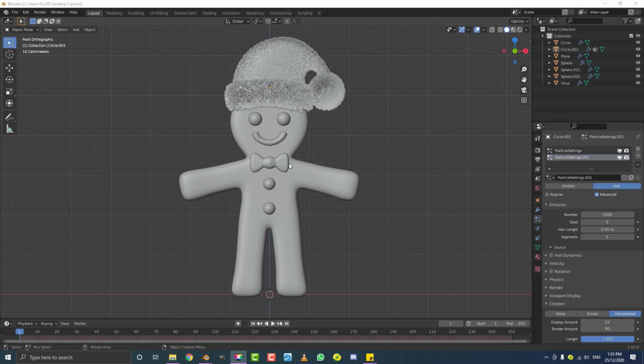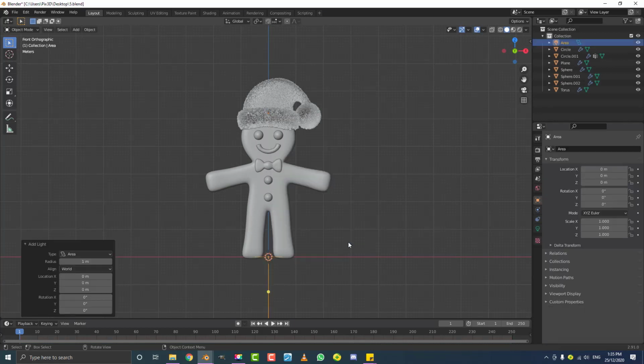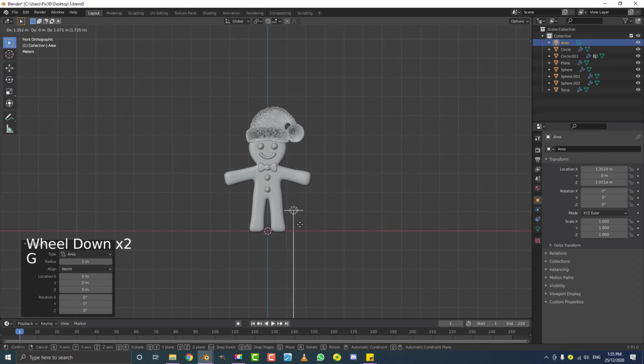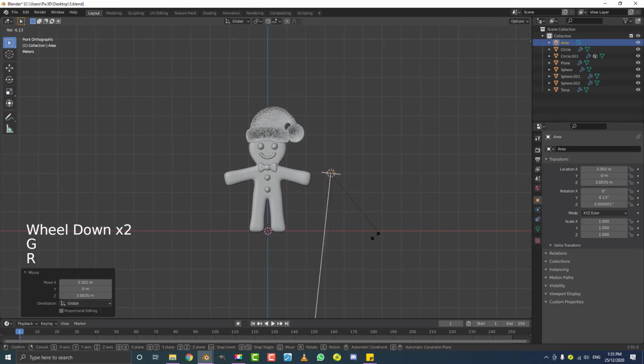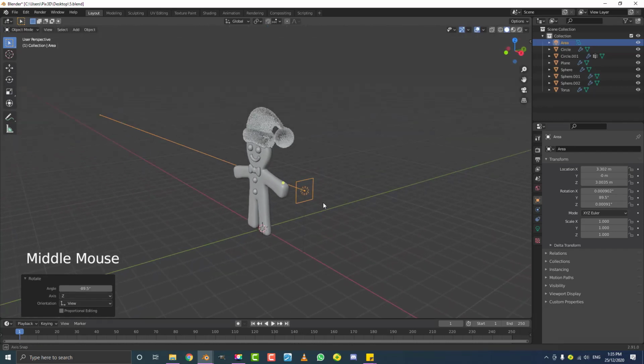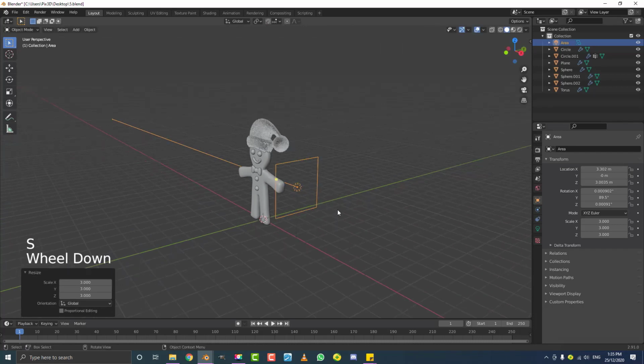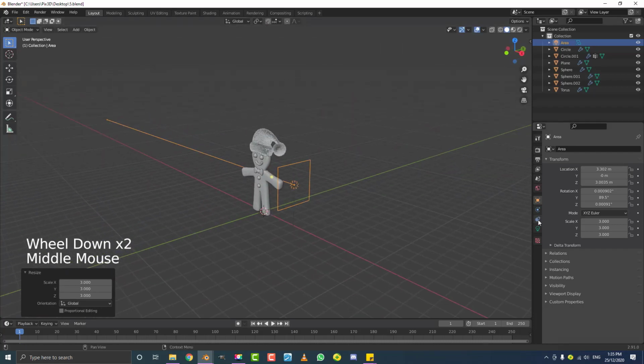So the first we're going to add in is a light. So let's go Shift A. Let's go over to our light options and let's add in an area light. We're going to hit G in our front view, just move it over to the side here, and then R to rotate it in towards the subject here. Just like that, roughly 90 degrees. Doesn't have to be perfect. Then we're going to go S3 to scale it up 3 times, and hit enter. Then we're going to go over to our light settings.